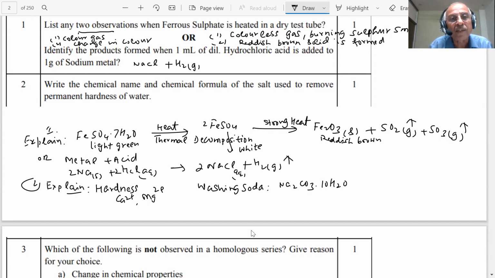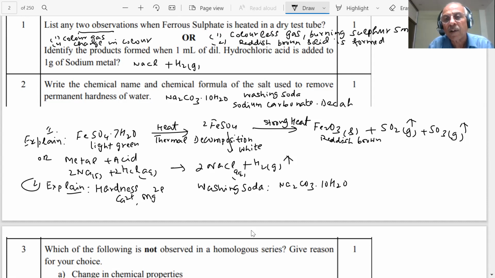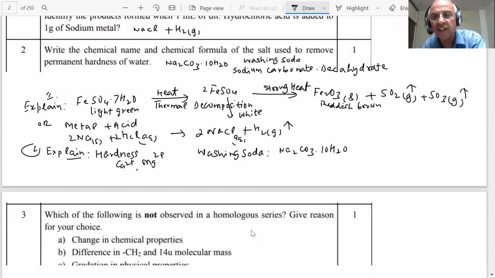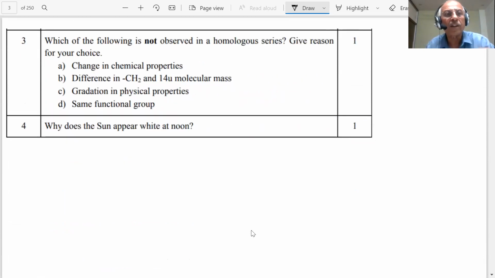So the answer of this is Na2CO3.10H2O, student. The common name is washing soda. And what is this? This is sodium carbonate decahydrate. Deca means 10, there are 10 water molecules, hydrate. Only this is to be written in the paper. These are explanations, students, which I give in order to help you understand the question.